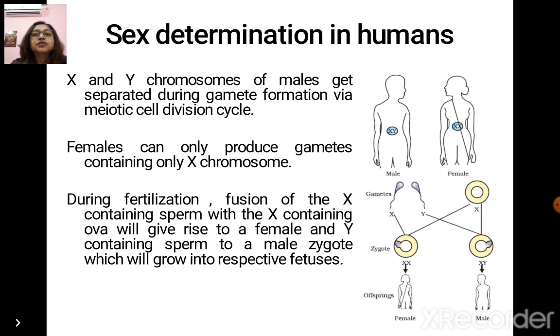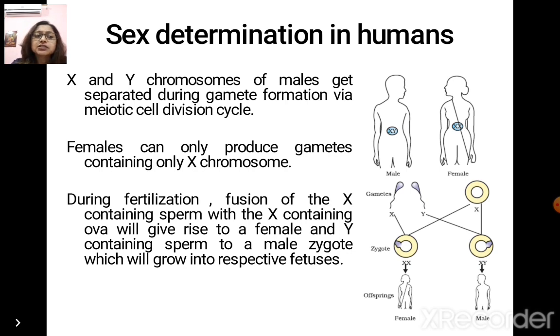X and Y chromosomes of males get separated during gamete formation via the meiotic cell division cycle. Females produce a single kind of gamete containing only the X chromosome. During fertilization, fusion of the X containing sperm with the X containing ovum gives rise to a female fetus, whereas the Y containing sperm gives rise to a male fetus.